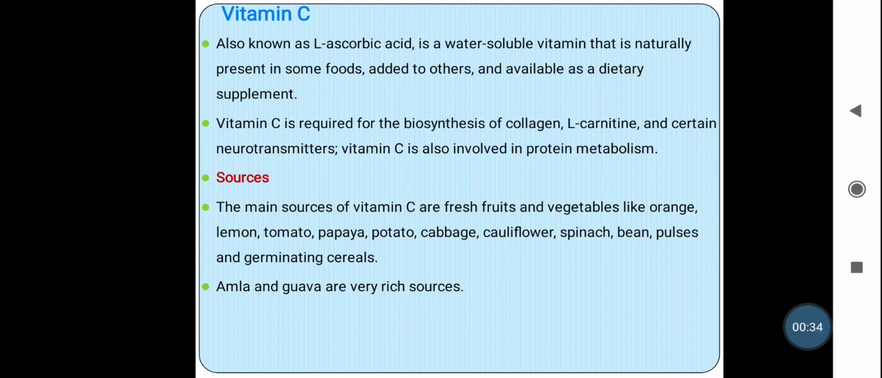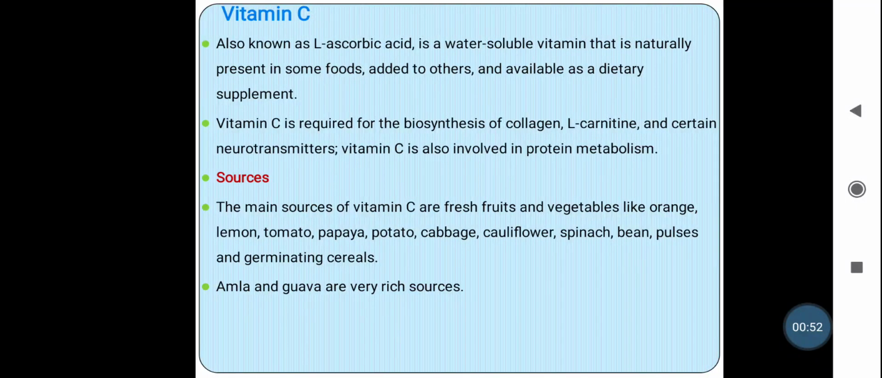It is again a water soluble vitamin that is naturally present in some foods. Also it is available in dietary supplements. Vitamin C is required for the biosynthesis of collagen fibers. These collagen fibers are required for the blood clotting process.